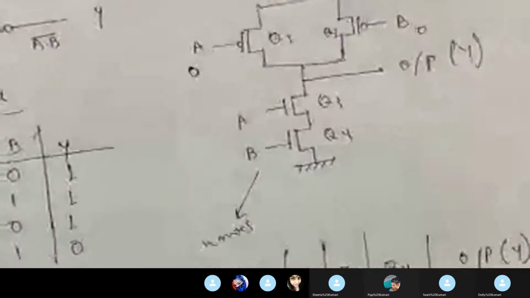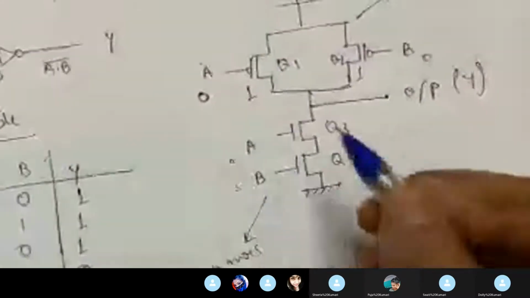So what I was telling, suppose A and B both are 0. For A 0, this PMOS will become 1, and for B 0, this PMOS will become 1. So my Q1 and Q2 both are in on condition, and for Q3 and Q4 this is 0, this is 0.